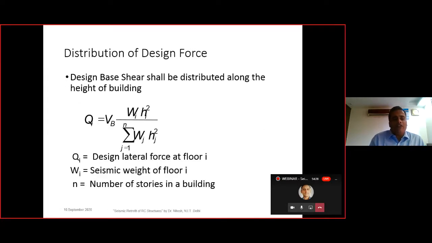Then we have the distribution of this particular VB, that is the total lateral force, at various floors, with the help of QI, and the formula is given over here, involving WI, that is the weight of each of the floor, and the height of each of the floor. In this way we can calculate QI, that is the lateral force that has to be applied at each of the floor, and the distribution of the entire lateral force is done with the help of this particular formula.